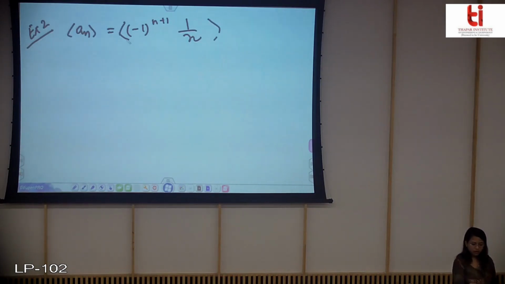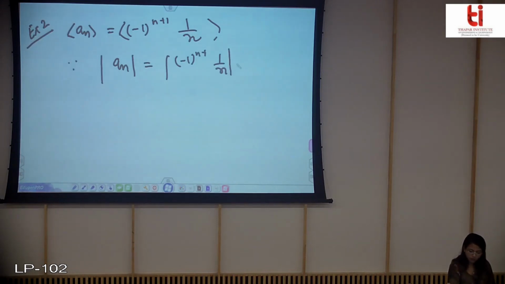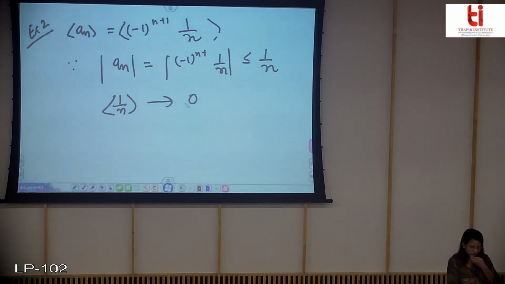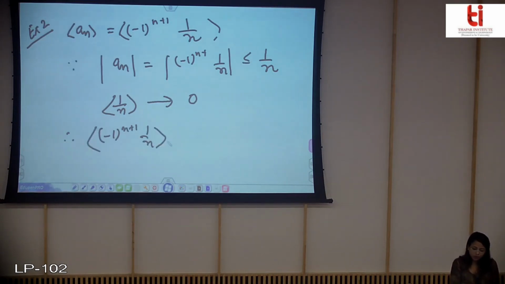You can do that by considering, now you can see that since an is equal to this, which is less than 1 by n, again you know that this sequence will converge to 0, and therefore by the sandwich theorem this sequence will also converge to 0.